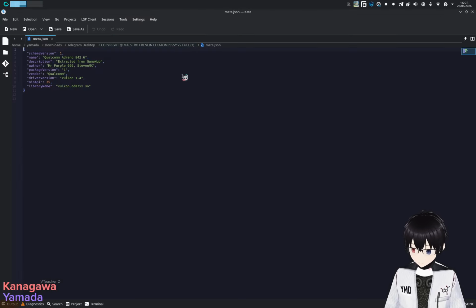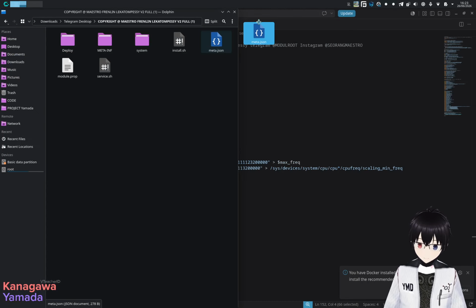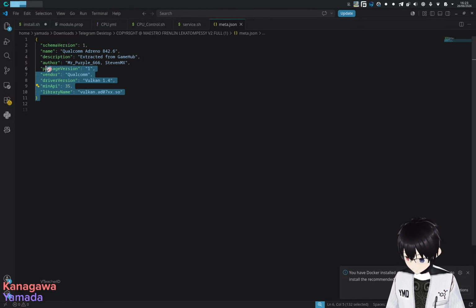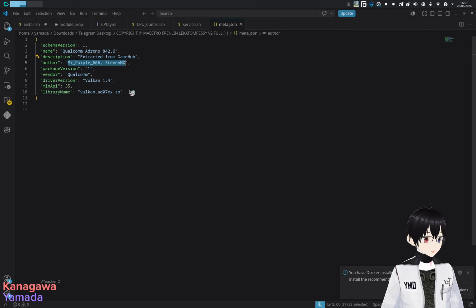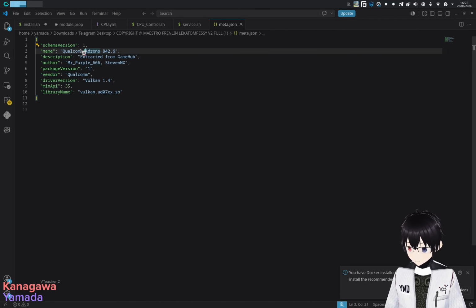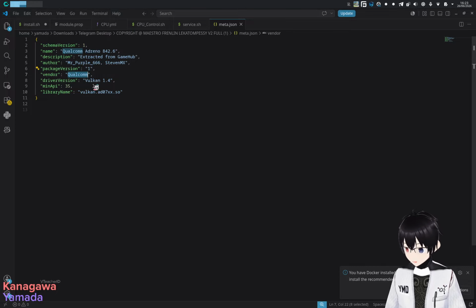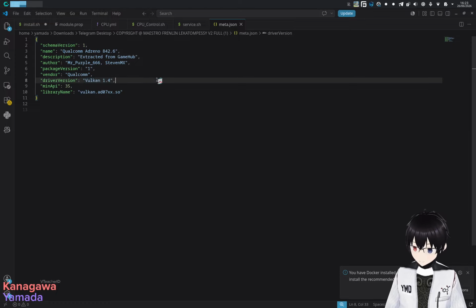And the meta JSON. Now we see what happened here. Apparently, if I look at the meta JSON over here, we see the full author of this module. So in conclusion, this module is absolutely garbage, a renamed module. And we see the author over here, and the vendor is Qualcomm, and this one is basically specified for Qualcomm Adreno 8042.6 or whatever revision this is. But yeah, we know this one is Qualcomm, that means Snapdragon, and the driver is Vulkan 1.4.